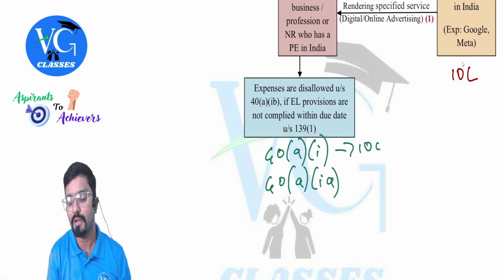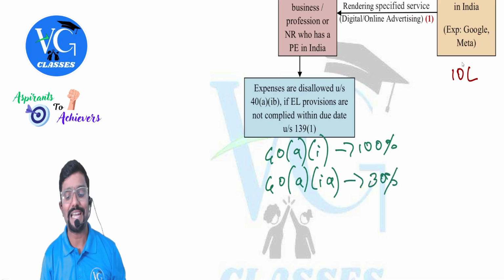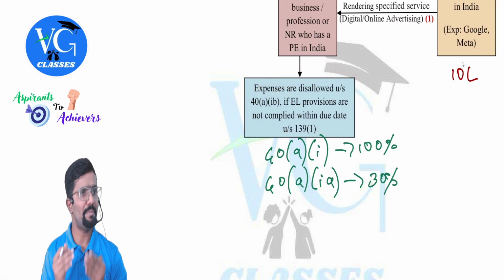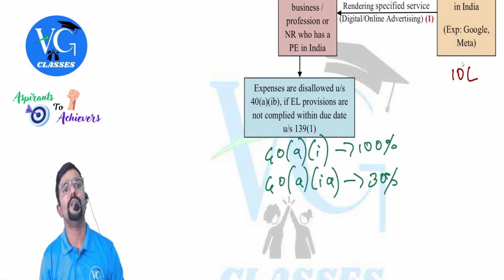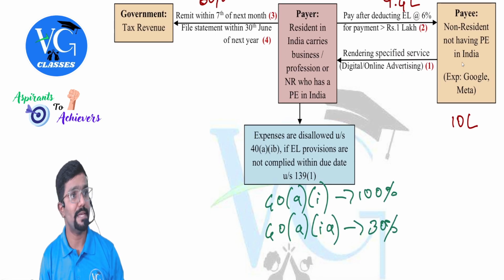How much was disallowed here? 100%. How much was disallowed here? 30%. But I didn't teach this one under PGBP because this is covered only for you people, a part of equalization levy which you are learning now. Clear? Yes. Please be careful.